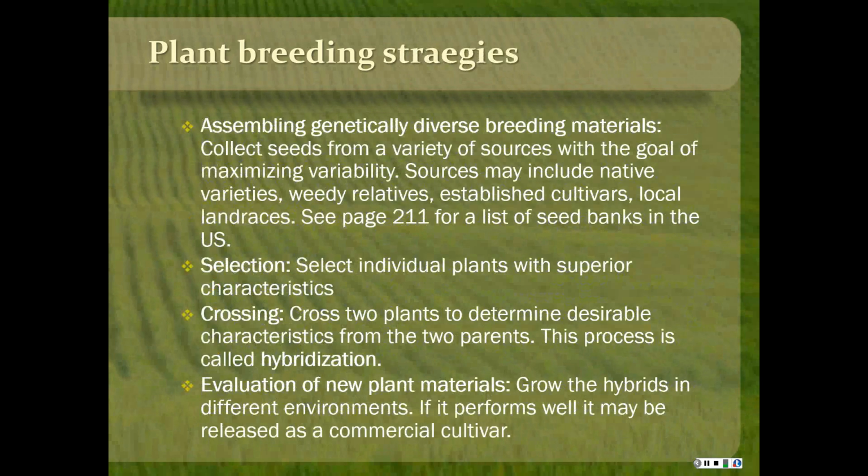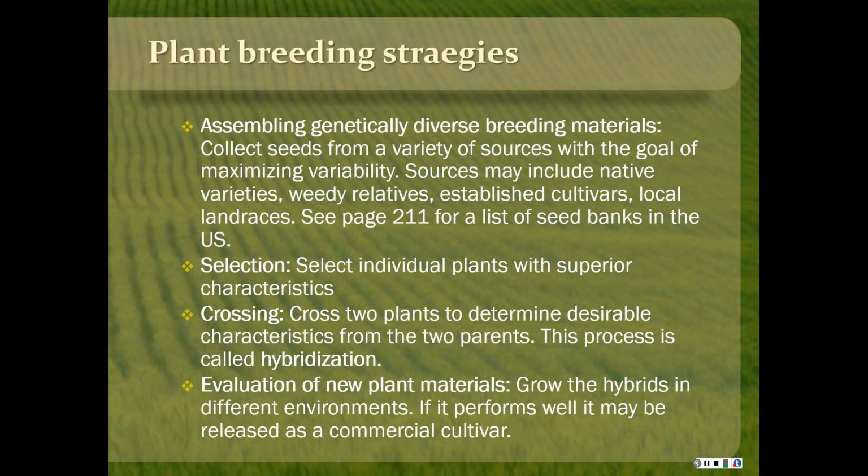And then the strategies of breeding plants are just, first they start out by getting together genetically diverse breeding materials, maybe collecting seeds from a variety of sources, and you want to get as much variation as you can. You could have anything depending on the plant and what's available. You could have native varieties, maybe even weedy relatives. Also some of the established cultivars, if there are any, and then local land races. And there are seed banks throughout the country. There's a list of those on page 211.